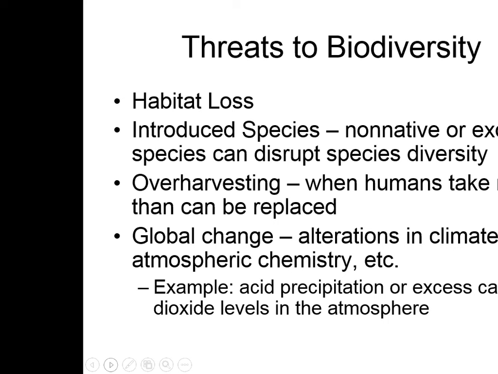Global change, these are alterations in climate, atmospheric chemistry, etc. Acid precipitation, we did that very early in the year and talked about excess CO2 going into the water and what that does. Or excess carbon dioxide levels in the atmosphere.